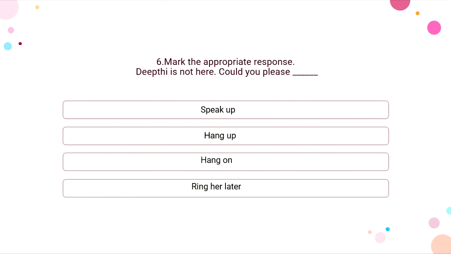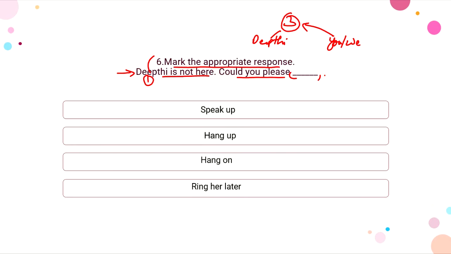So here in the sixth question, we have a fill in the blanks type of question, right? Mark the appropriate response for this question. So we have Dipti here. Let us read the sentence first. Dipti is not here. Could you please? And we have a fill in the blank here, right? So we are talking to a third person who is related to Dipti, and we are collecting information about Dipti, right?